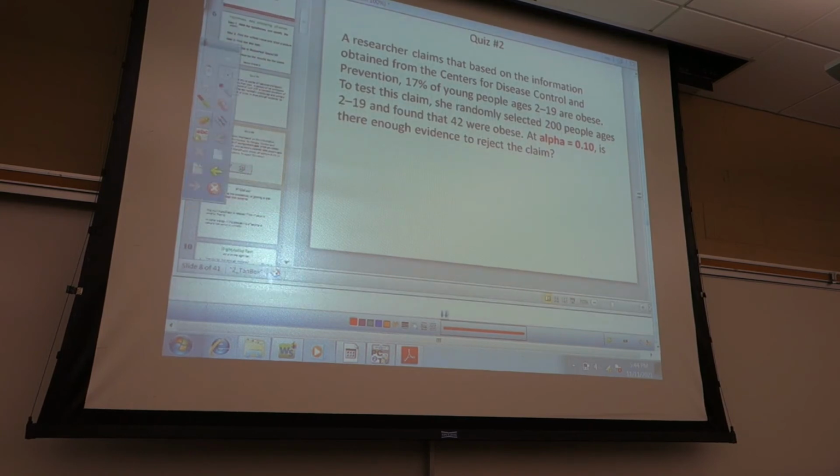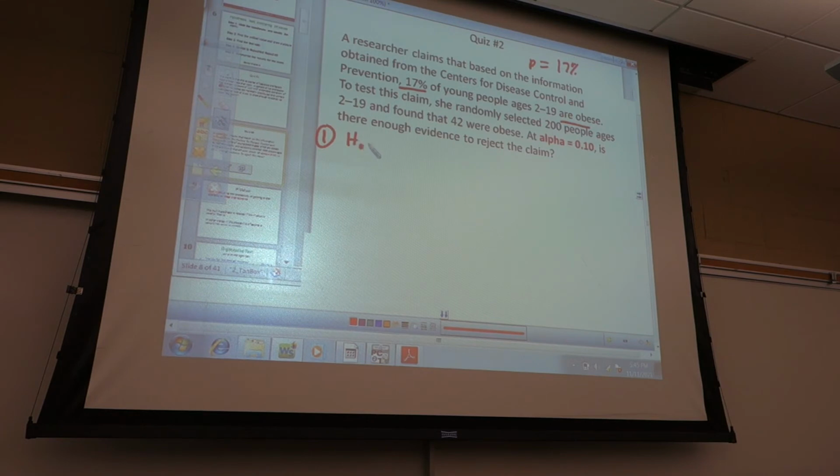What's the claim? Yeah, 17% obese. So p equals 17%. So step 1, my H naught is always equals. So what equals? P or q or p or mu? P equals 17%. That's my claim. So I'm going to use the word what? Reject or support?